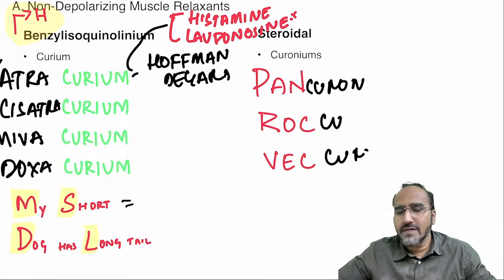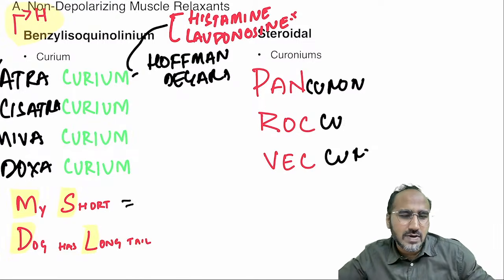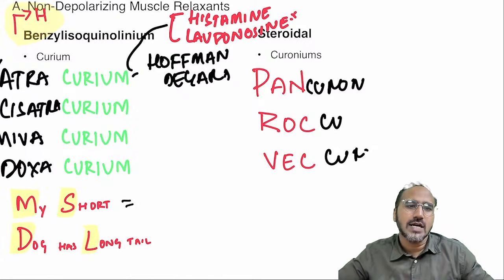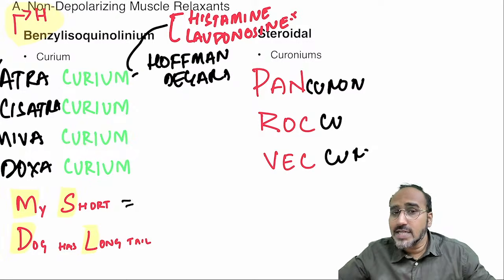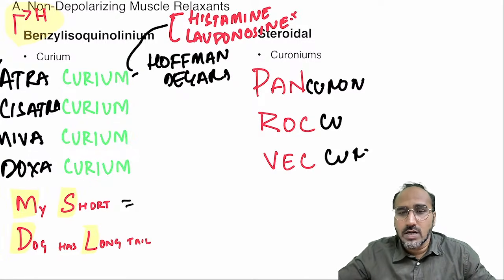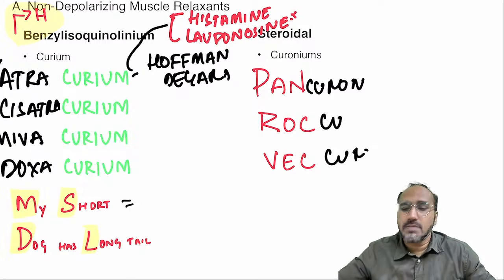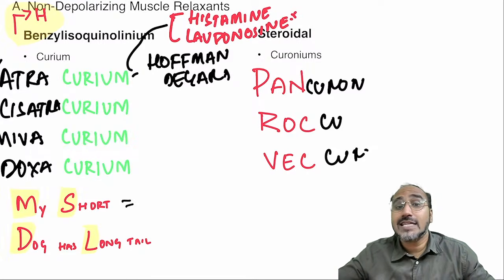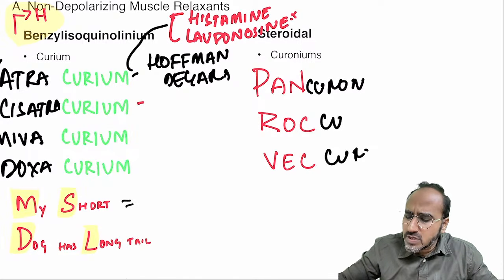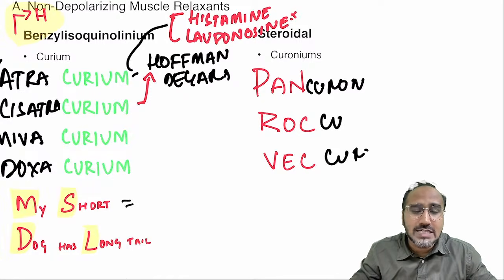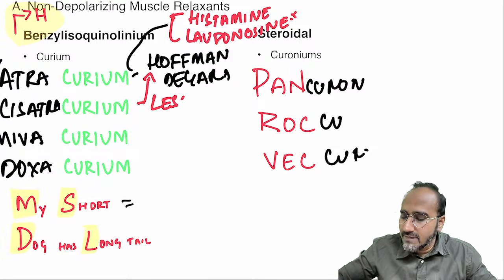Due to these two side effects, the surgeons again told the anesthetists, we are not using atracurium, a better drug could be introduced. The anesthetists got offended, because atracurium was a very good drug, but still they had to come up with another one, because of the two side effects. Then came the next drug, cisatracurium. Cisatracurium also undergoes the same metabolism, Hofmann degradation, but it has fewer side effects.